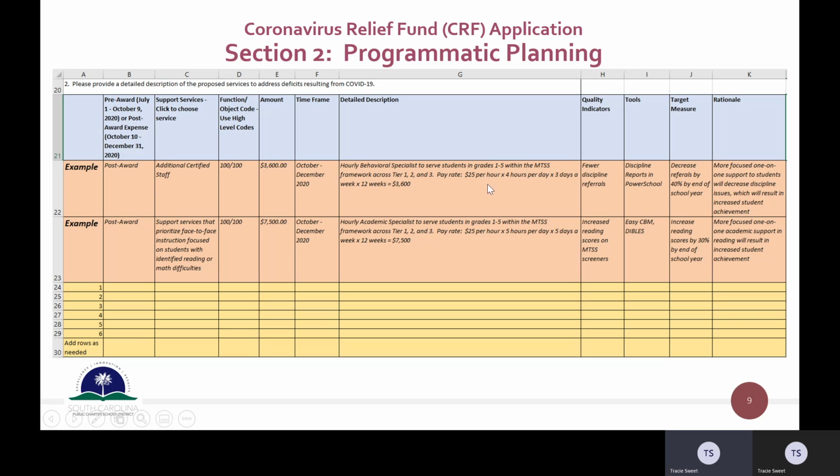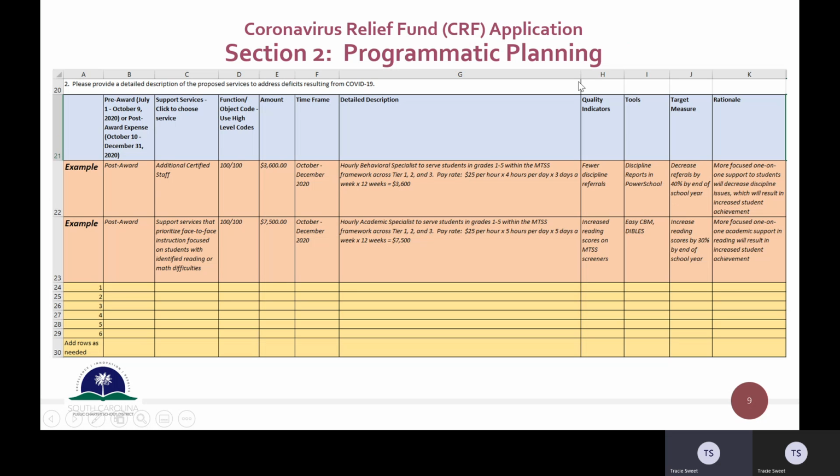Notice I went into more detail to let them know how many hours, how much per hour, how many hours per day, how many days per week, how many weeks, so that we could get a total. And I did 2 different examples that are very similar. One focuses on an hourly behavioral specialist, one focuses on an hourly academic specialist.